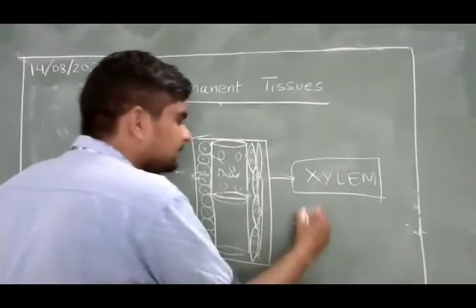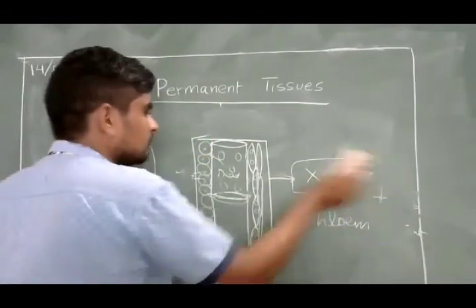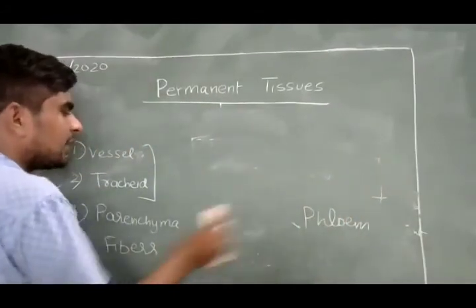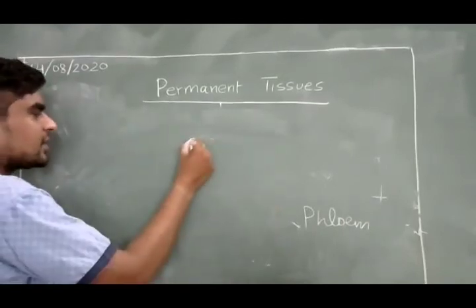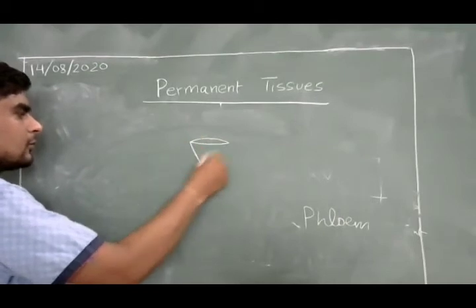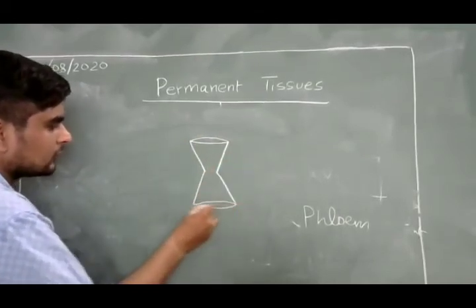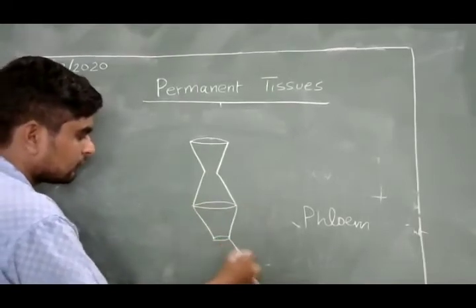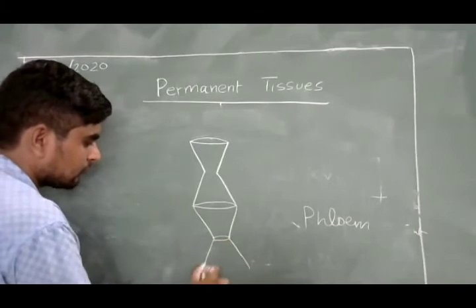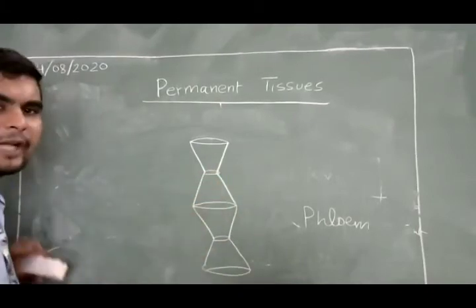Similarly, the phloem. Phloem has sieve tubes. If I talk about the phloem of angiosperms, these are the sieve tubes, one kind of cell.